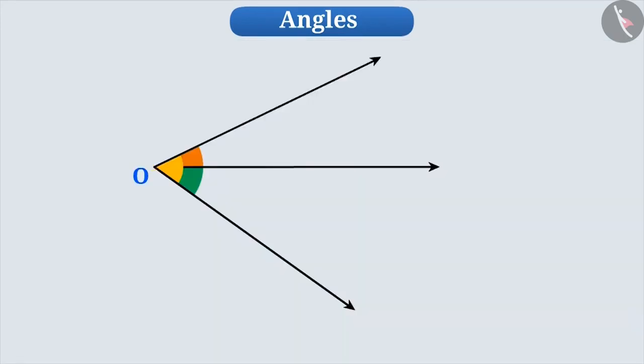Here there are three rays with the same starting point. As you can see, different angles are being formed at point O. In such cases, we cannot represent all three with angle O because they are all different. Therefore, we take a point on each ray. Like here, we will take point A, point B, and point C respectively on all three rays. And then, using the vertex and these points, we will now be able to name the specific angles.